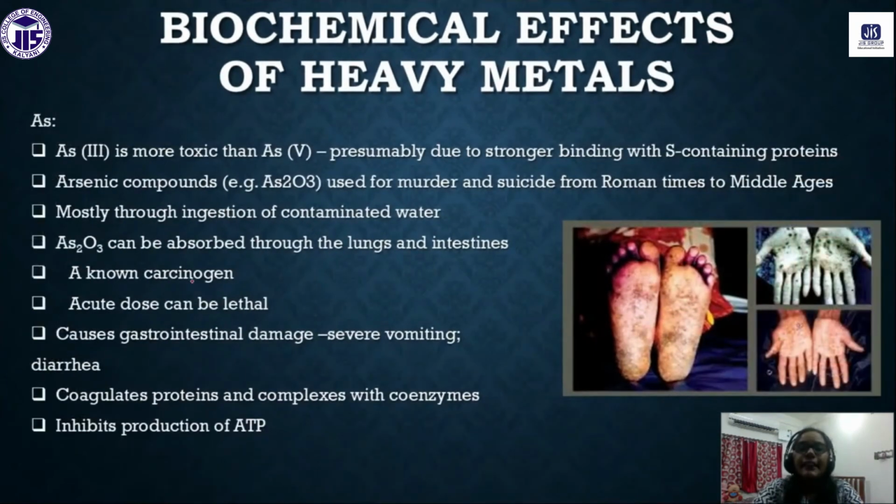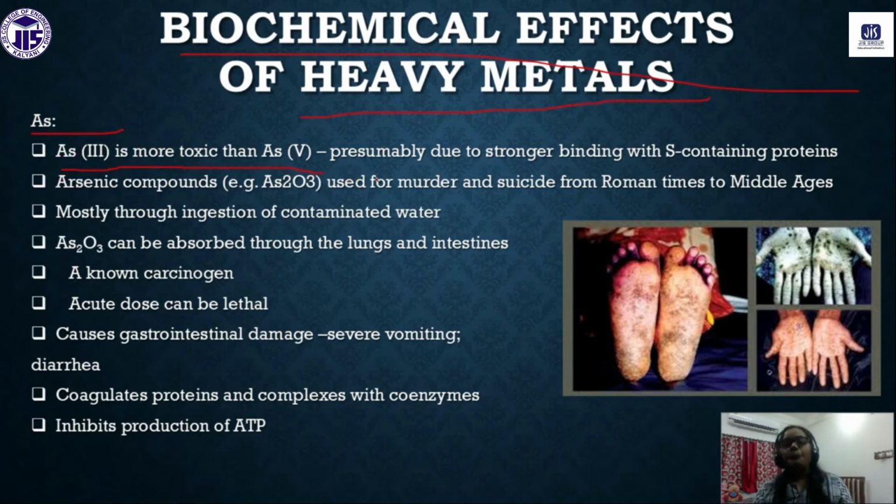Next we will see the biochemical effect of arsenic. Generally arsenic 3 is more toxic than arsenic 5. Why? Because all these heavy metals, like cadmium and arsenic, have a tendency to bind with the sulfur atom.